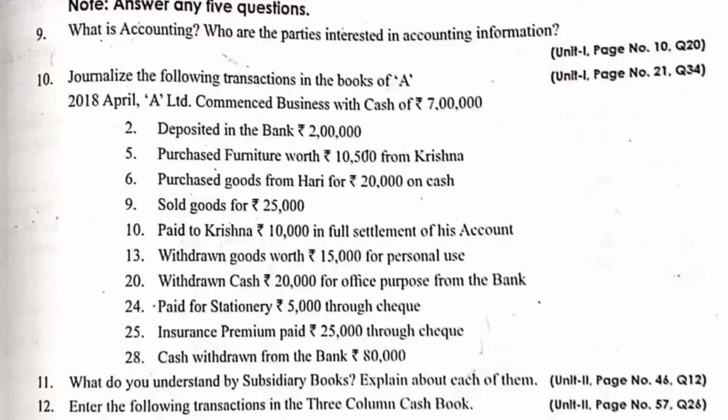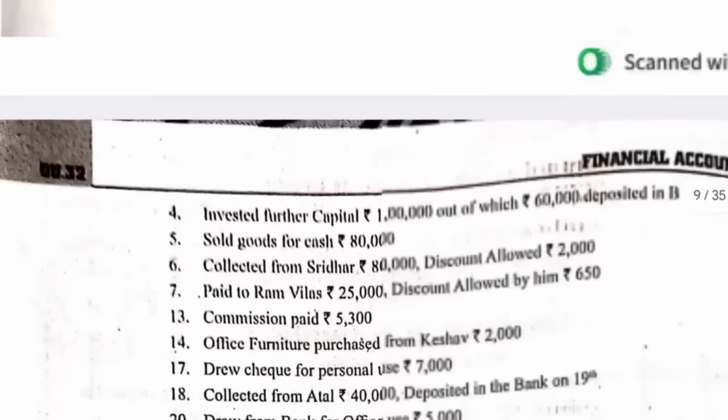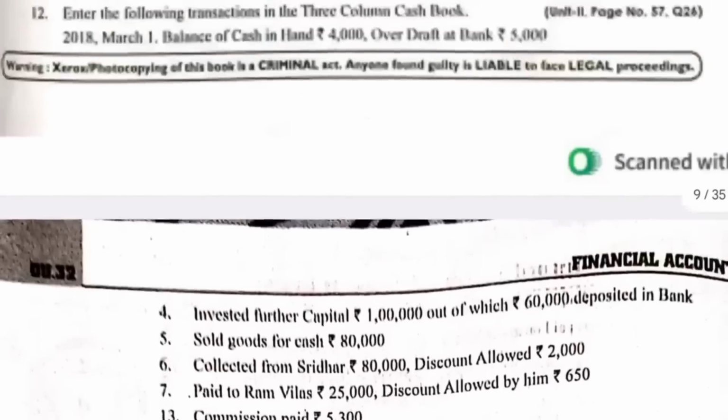Next, cash withdrawn from bank. Cash is withdrawn from bank. When we are withdrawing the cash, is cash coming in or going out? Cash is coming in. So, cash account debtor to bank account. Like this, you need to write it. Okay. Narration is also compulsory.